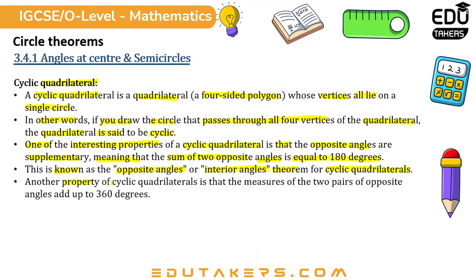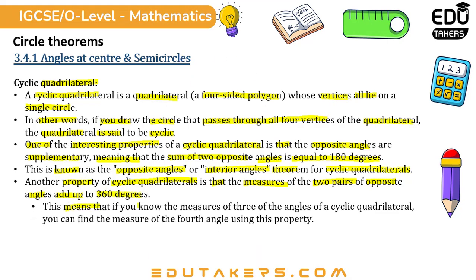Another property of cyclic quadrilaterals is that the measures of the two pairs of opposite angles add up to 360 degrees. This means that if you know the measure of three of the angles of a cyclic quadrilateral, you can find the measure of the fourth angle using this property.